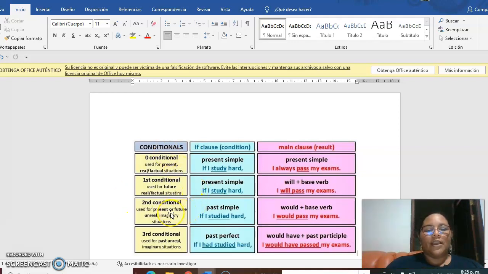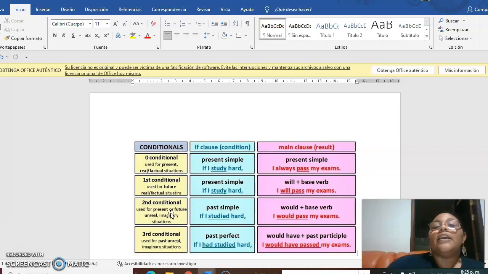Look at it. Second conditional. We use the second conditional to talk about the future or an unreal or imaginary situation. This is for a situation that you imagine happening, but it is not real at this moment. For example, if I had time, I would go to Cartagena.